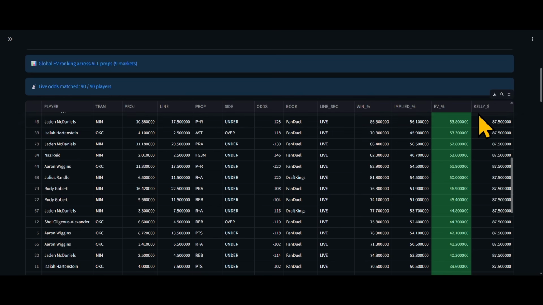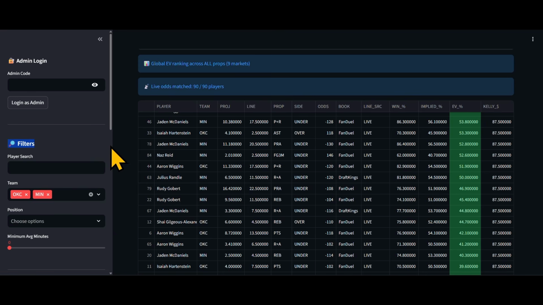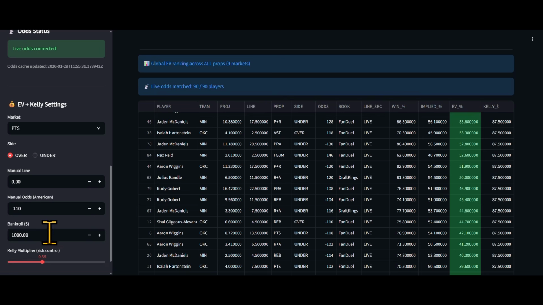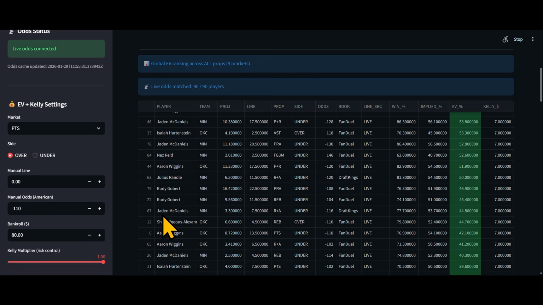So as you see in here, the Kelly means how much to place on a wager based on the analytical performances. If you scroll down here, and let's say your bankroll is $80, it will tell you how much to place on each particular wager. As you see here, it says $7, $7. It's only computed to 4 to 5 picks, so you would only select 4 to 5 picks, and that's only if you're using 30% of your bankroll. If you wanted to use 100% of your bankroll and said you're spending $80 a day, then we would still limit you to 4 to 5 picks, and these would be the picks that you would select.